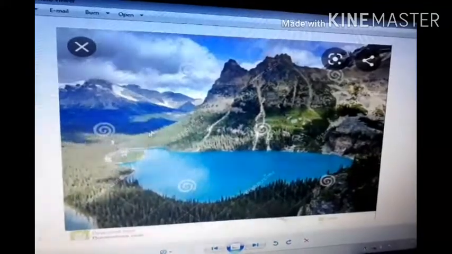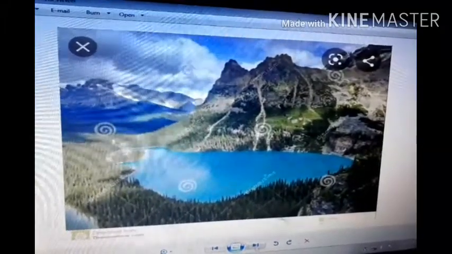For example, look at this Dal Lake in Kashmir, Wular Lake, another lake in Kashmir. This is the picture of Dal Lake. This is Dal Lake. It is enclosed by water from all sides. These are the pictures of the lakes.